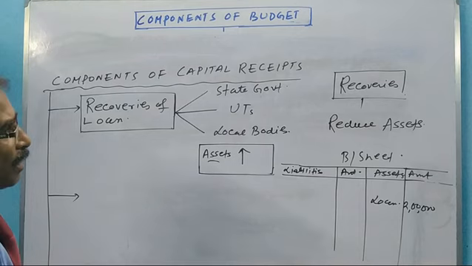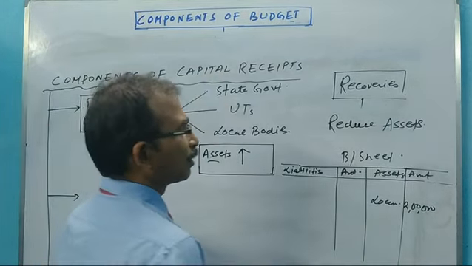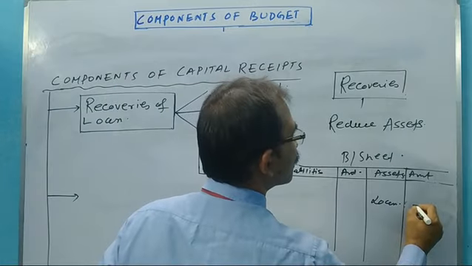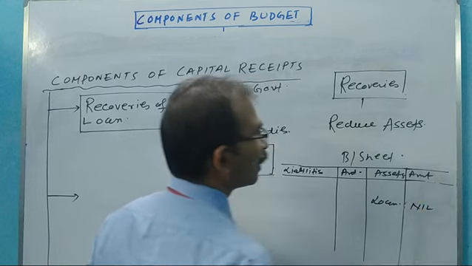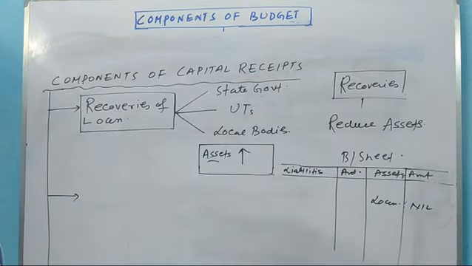When the central government recovers the whole amount of 2 lakh, then the amount will be reduced and it will be nil, or 0. Why? Because the loan was 2 lakh and the central government recovered the whole amount.